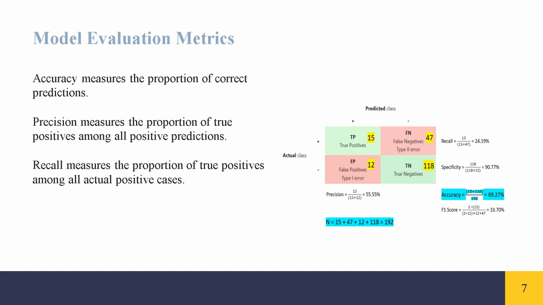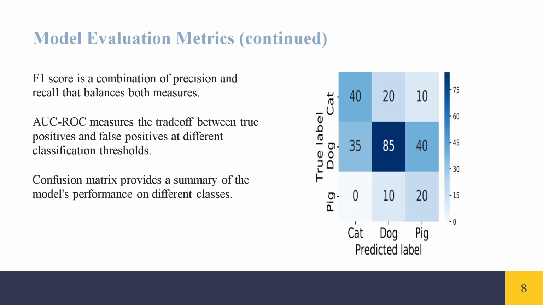Precision measures the proportion of true positives among all positive predictions. Recall measures the proportion of true positives among all actual positive cases. F1 score is a combination of precision and recall that balances both measures.